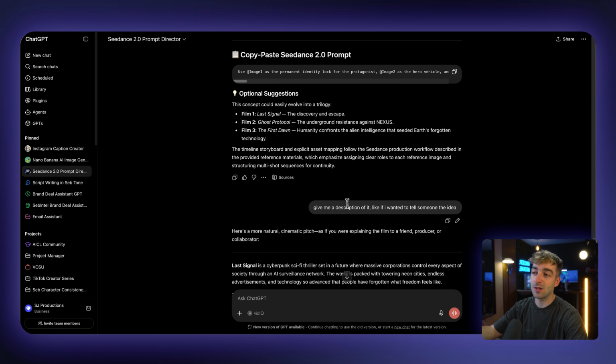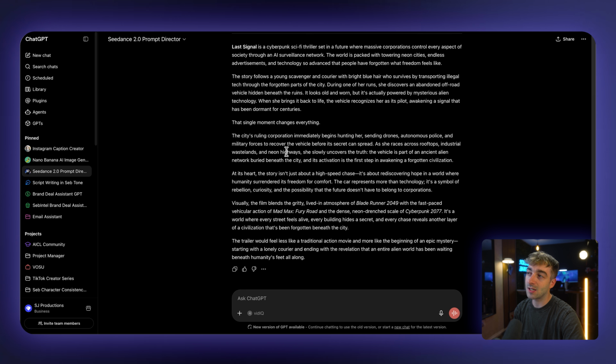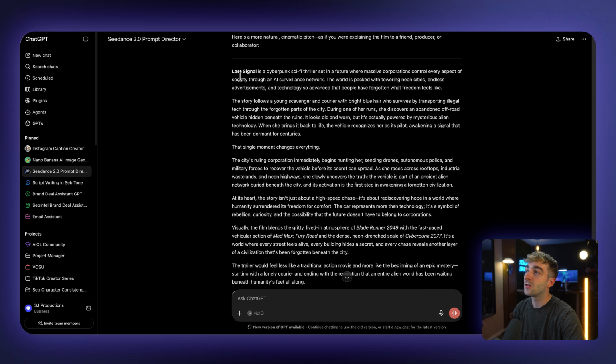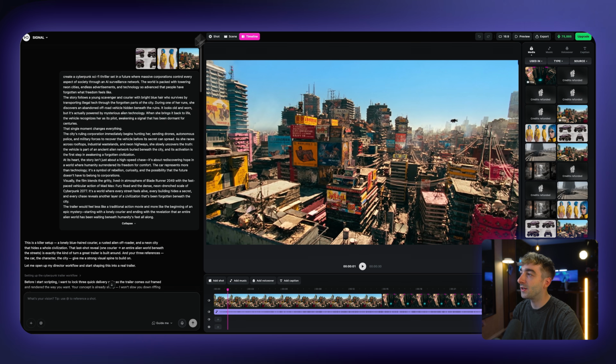So I basically just said, give me a description of it like I wanted to tell someone the idea, because that is what you're doing inside of OpenArt. So it gave me this synopsis of the entire story. So what I did is I grabbed this, I grabbed it from here, and then all of that. And then I pasted it in.